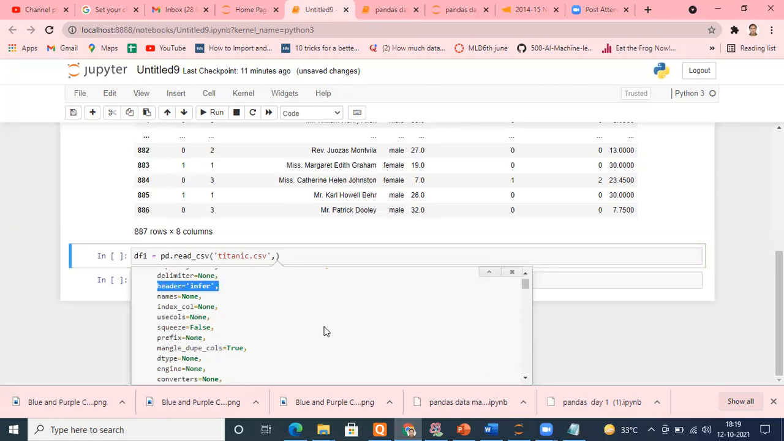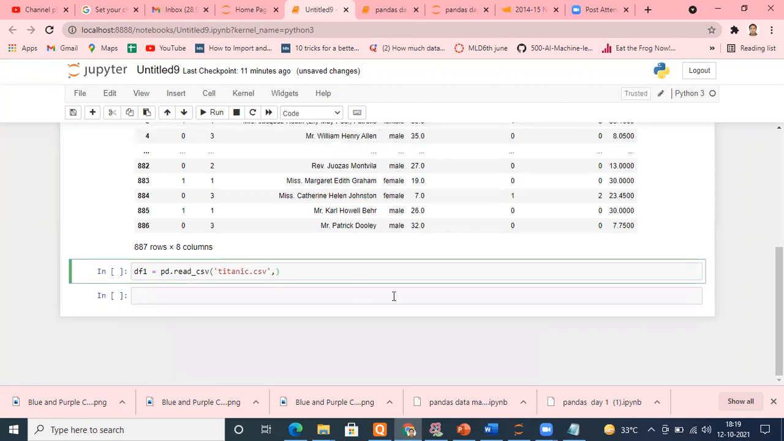header equals to infer. Header equals to infer means this command is telling it to automatically infer the header, consider the first row as a column header. Automatically it does that, but we can change that because it's just a parameter. So I'm just copying it and pasting it here after the comma. And instead of infer, I'm typing none. You can see it's a keyword. Once I do that, let me run it.